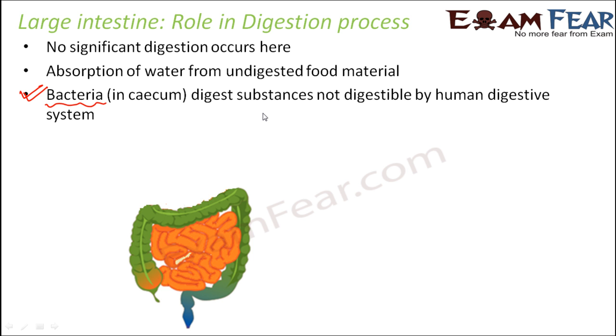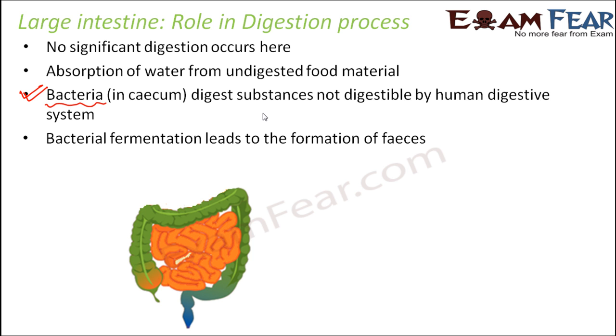So this happens as a result of this bacterial fermentation. So now followed by this bacterial fermentation, formation of feces takes place. Now how does formation of feces take place? Two things happen. One is all the water in the undigested food material gets absorbed. So the undigested food is solidified.